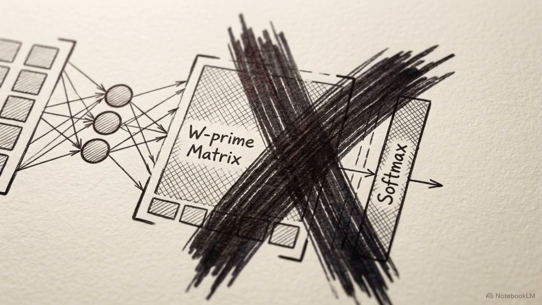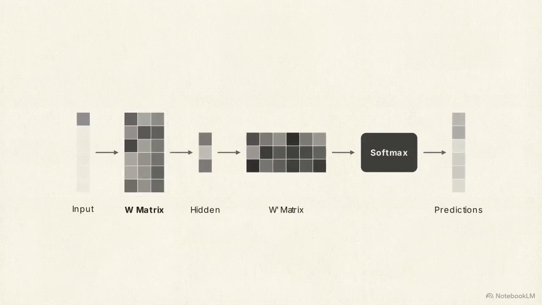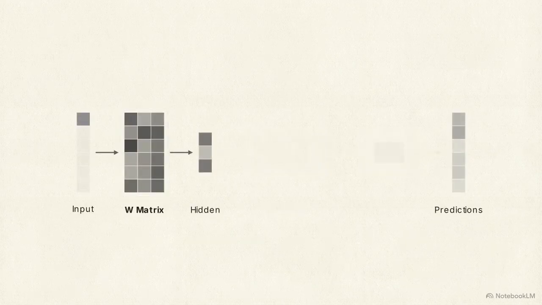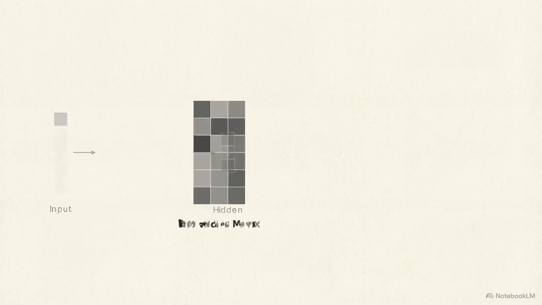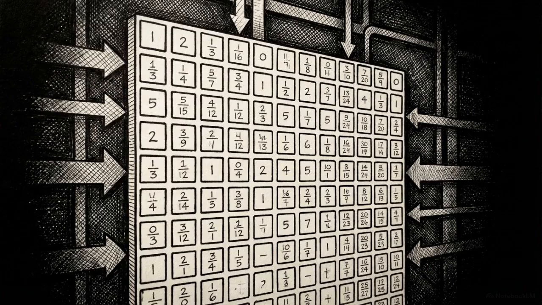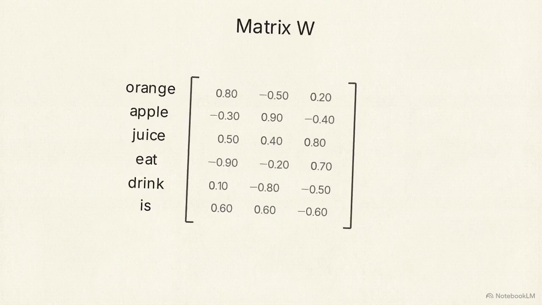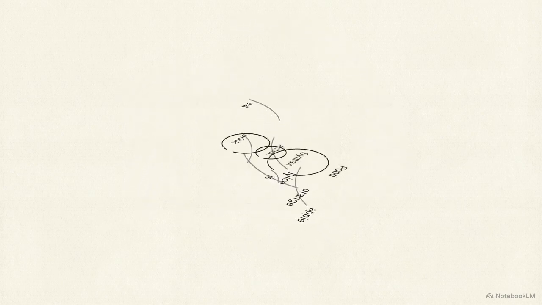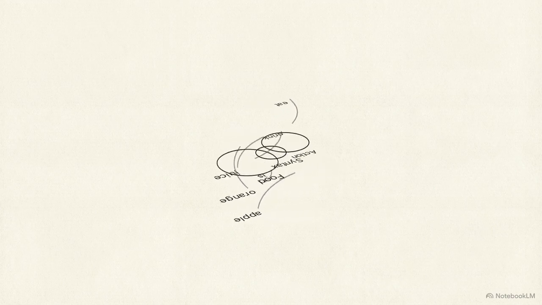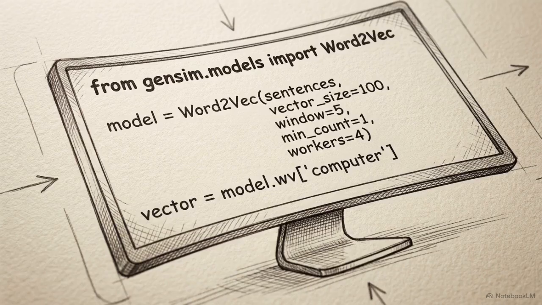Despite the training process we just explored, the network itself is not intended to function as a predictive engine in a final application. Once the training loop is complete, the output matrix W', the softmax function, and the predictions themselves are discarded. The prediction task was a proxy. The optimized input matrix W, the embedding space where the semantic relationships are now securely stored, is the true product of the process. In industry practice, engineers use optimized libraries like Gensim's Word2Vec to execute this exact CBOW architecture across massive datasets efficiently.